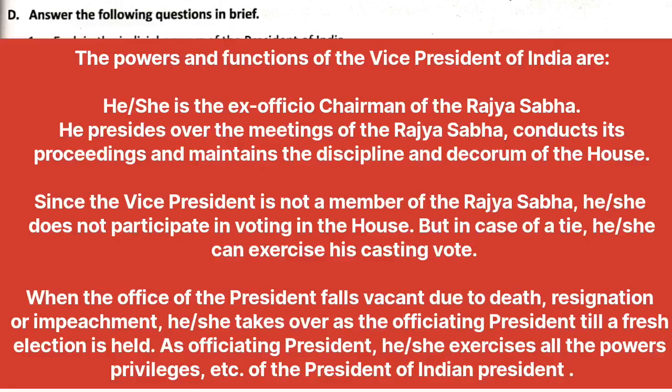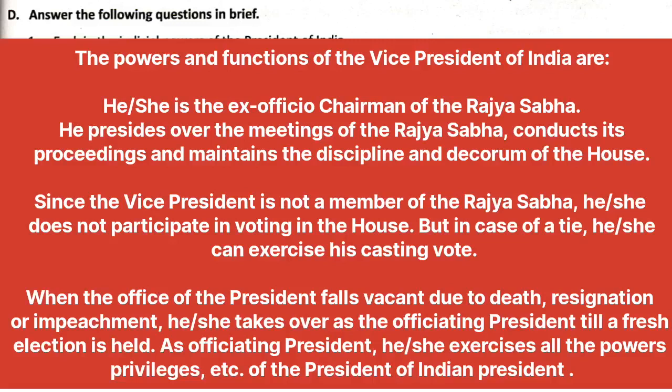Answer. The powers and functions of the Vice President of India are: he or she is the ex officio chairman of the Rajya Sabha. He presides over the meetings of the Rajya Sabha, conducts its proceedings, and maintains the discipline and decorum of the House. Since the Vice President is not a member of the Rajya Sabha, he or she does not participate in voting in the House, but in case of a tie, he or she can exercise his casting vote.